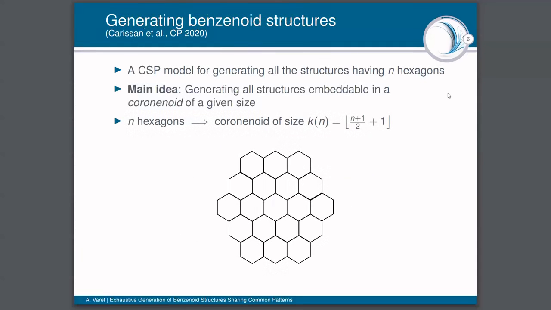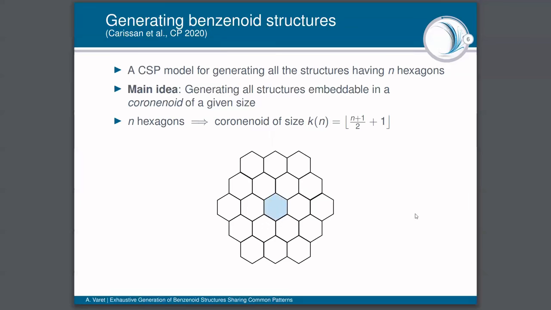And last year, we presented a general CSP model able to generate all the benzenoids having a given number of hexagons. The main idea of this model was to generate all the benzenoids that can be embedded in a coronenoid of a given size. A coronenoid of size n is the benzenoid obtained by adding successively n crowns of hexagons.